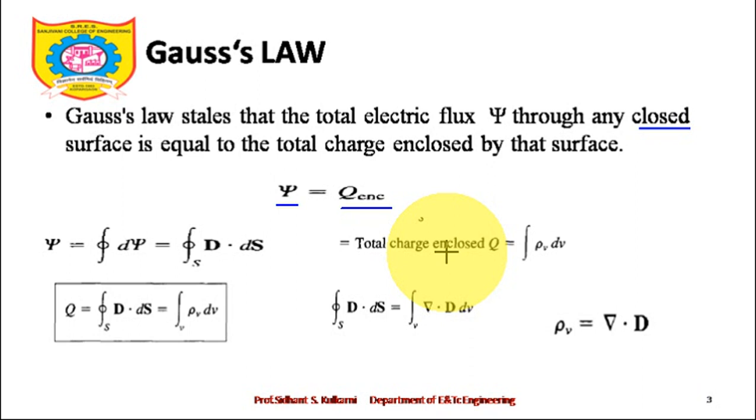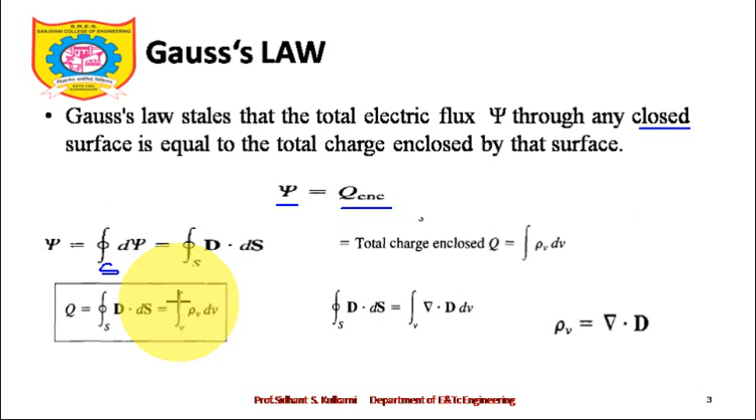Now if I want to calculate psi, the electric flux, for a closed surface, you already know why we take a closed surface integration. This is very important to understand in the electromagnetic subject. Closed line, closed surface and volume, these concepts play a very important role in your understanding.